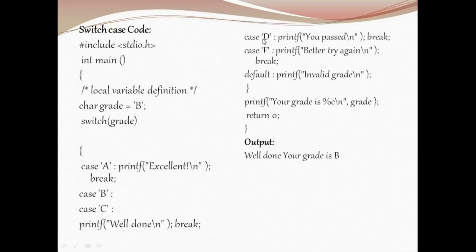B or C, well done will be printed. If it is D, you passed is printed. If it is F, better try again will be printed. If none of the grades matches, default will be printed. Since you have passed B as the input, well done will be the output of your switch case, and finally using this printf statement, you are printing the value the user has entered. This is the end of switch case.